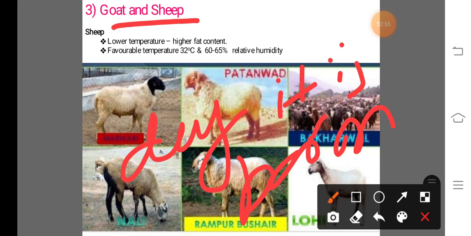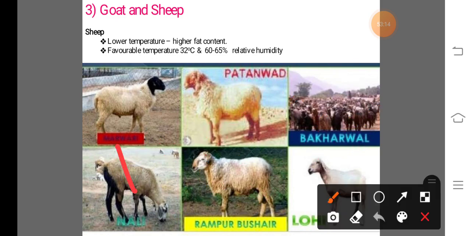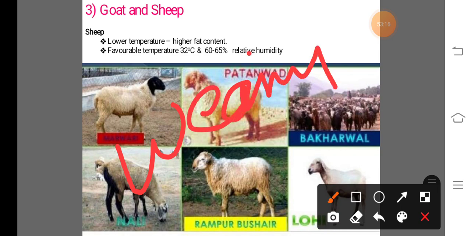This is the critical period for the sheep. Also for lambs, from birth to weaning and weaning to slaughter is a very critical period. Here weaning means the separation of lamb from milking, that means separation from their mother.